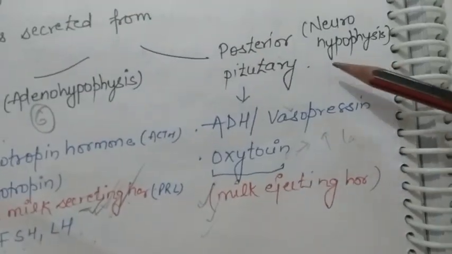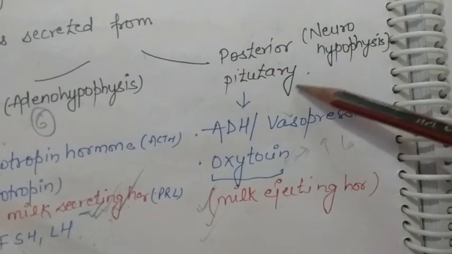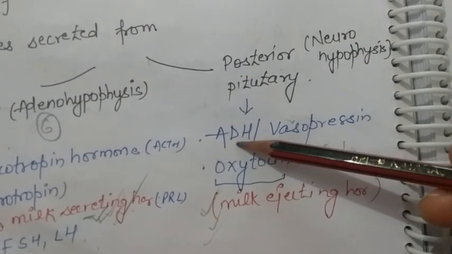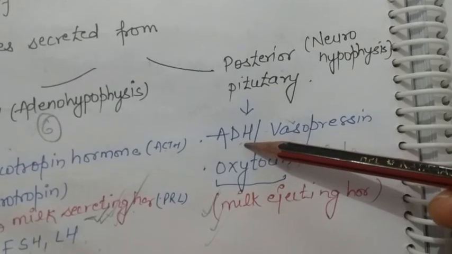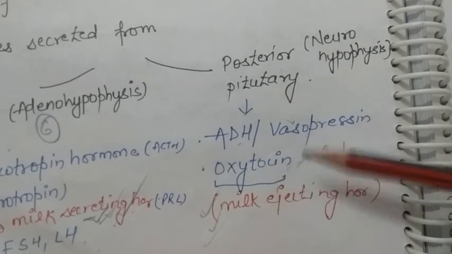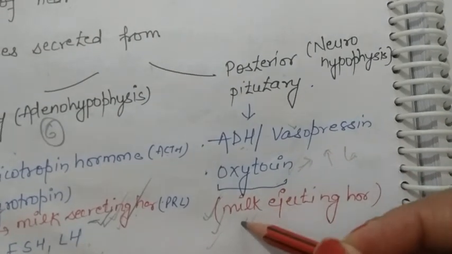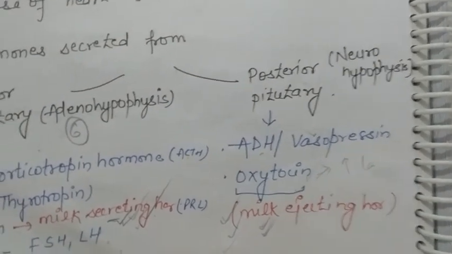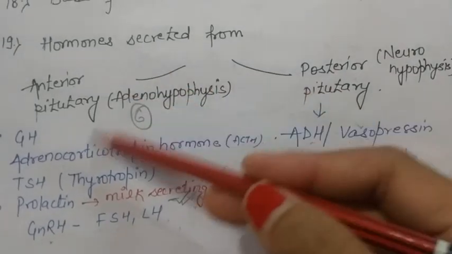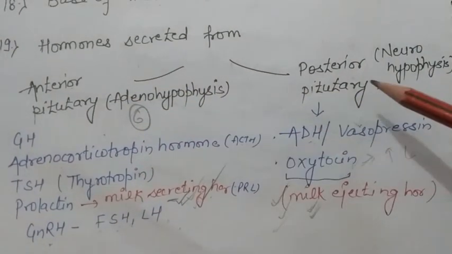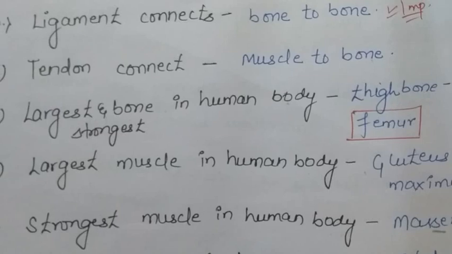Posterior pituitary secretes 2 hormones, one is ADH, that is antidiuretic hormone. Second is oxytocin. Oxytocin is known as milk ejecting hormone. This is also an important question. So these are hormones that are secreted from anterior pituitary and posterior pituitary.